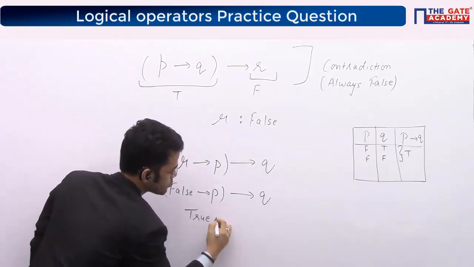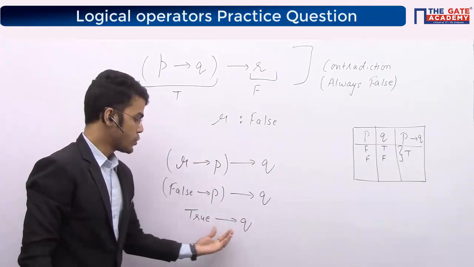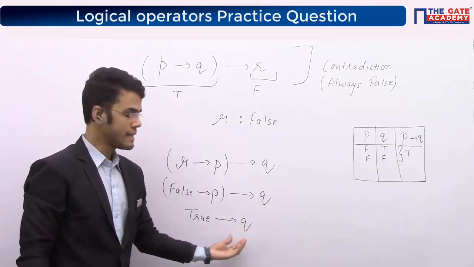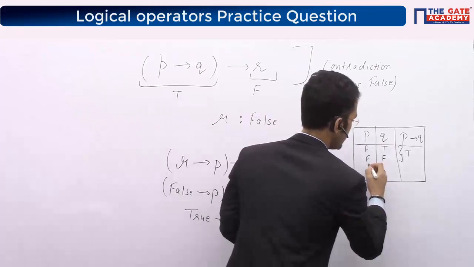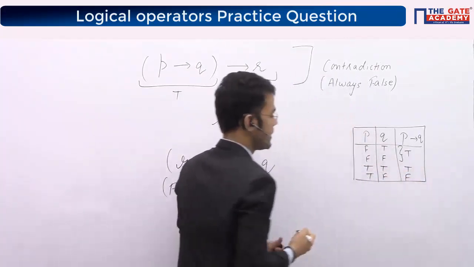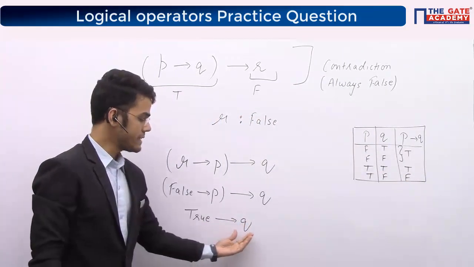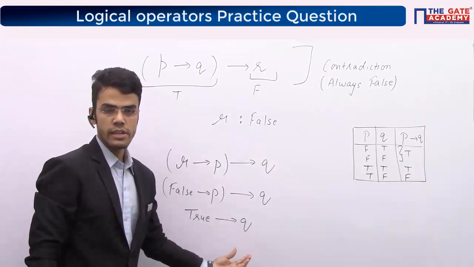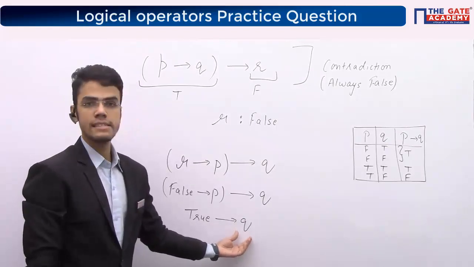So basically, this will become true implies Q, right? Now the thing is, if Q is true, then my answer will come out to be true implies true, which gives me true. If you see the truth table, true implies true gives me true, and true implies false gives me false, right? That is from the truth table. We know the functionality. We have already learned that. So if Q is true, I will get true. If Q is false, I'll get false. So basically my answer depends on Q.